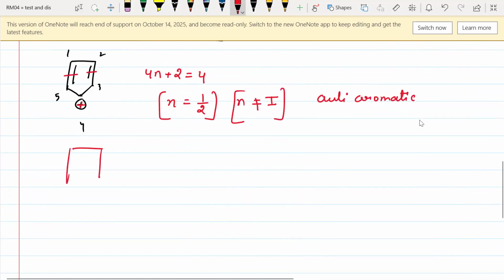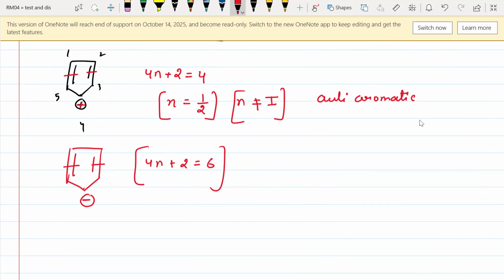Now, I will give you one more example. If I put a negative charge here, we can easily see that it is cyclic and has resonance throughout the ring, because every carbon atom contains a double bond, negative charge or positive charge. Now moving on to the fourth condition, 4n plus 2 equals the pi electrons. Here there are two double bonds, that is 4 electrons, and the negative charge also contains 2 electrons. So the net number of electrons is 6. So n equals 1, which is an integer, hence it is an aromatic compound.